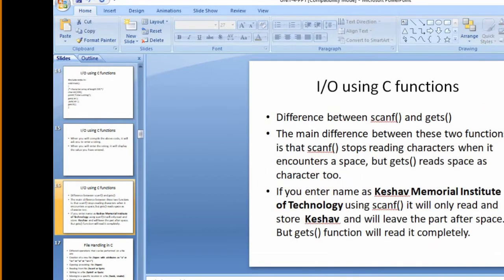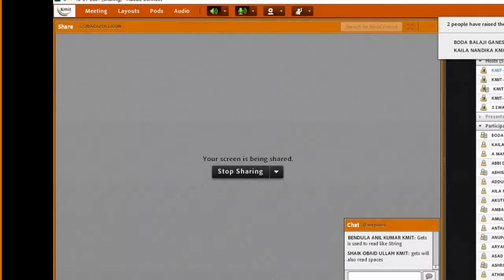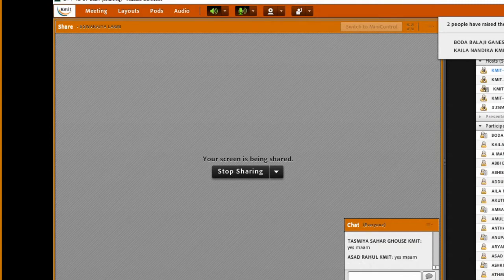Till here, everybody followed? Just now I have discussed only I/O functions, like scanf and printf, getchar and putchar, and gets and puts. These are normal functions which are used to read data from the console and print it onto the console. Now I'm going to start with file operations, like functions which are used to perform operations on files in C.